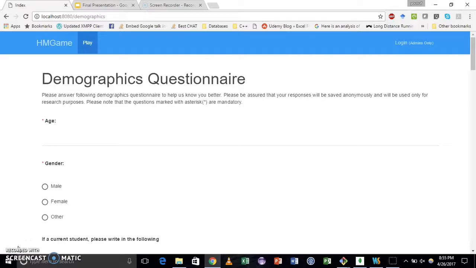Thanks, Yusuf. So this is the second stage of the game, that is the demographics questionnaire. It is required for understanding the user's demographic information such as age, gender, and level of education, and also his or her experience with computers and video games. The questionnaire has a few questions that are marked with a red asterisk. These are the questions that are mandatory to answer.